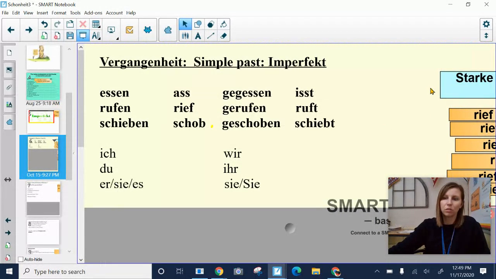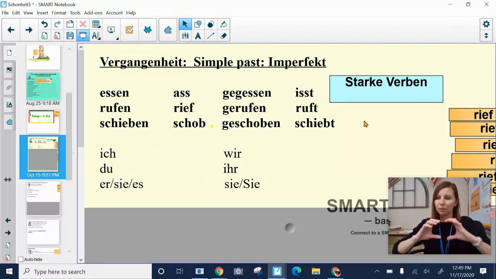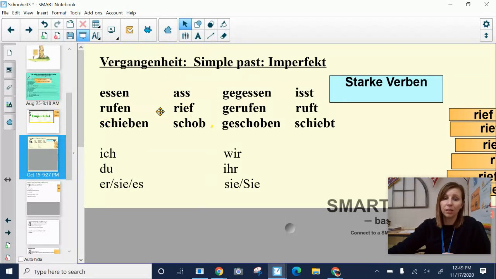We're going to talk about starke Verben. Starke Verben we would consider strong verbs. They are usually the ones that are irregular. We call them strong verbs because the stem changes, okay? For example here, essen, aß, gegessen, isst, rufen, rief, gerufen, ruft, schieben, schob, geschoben, schiebt, okay?